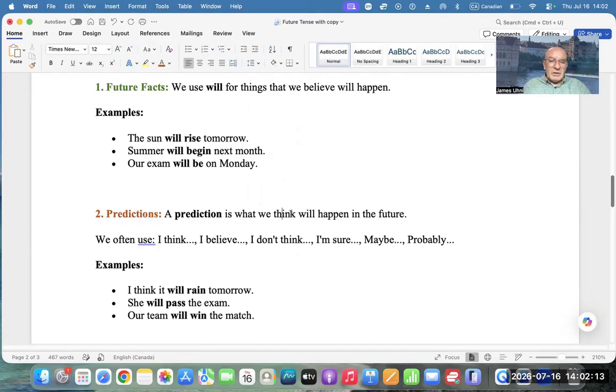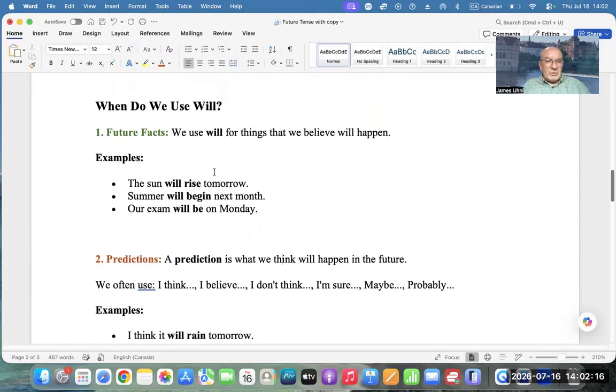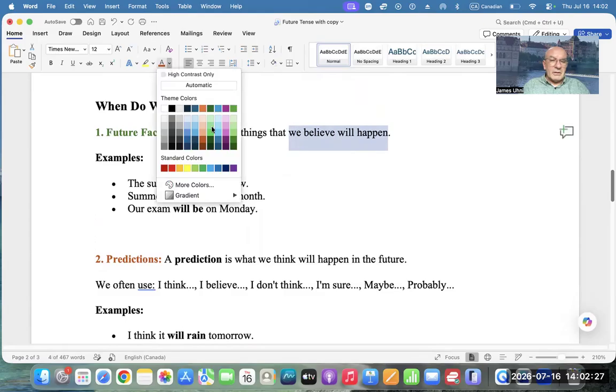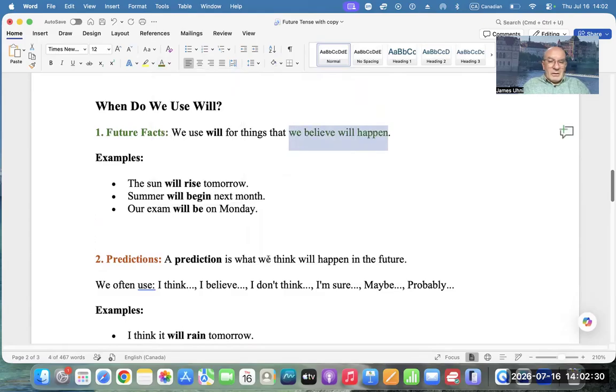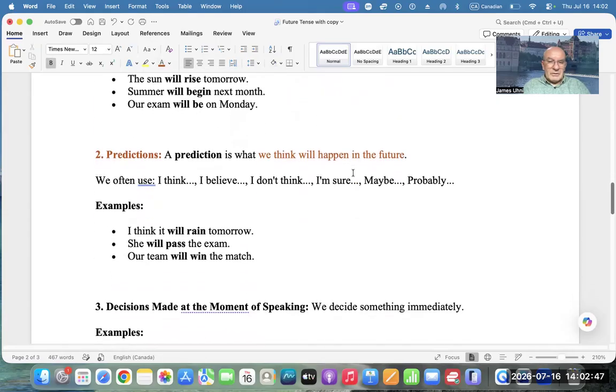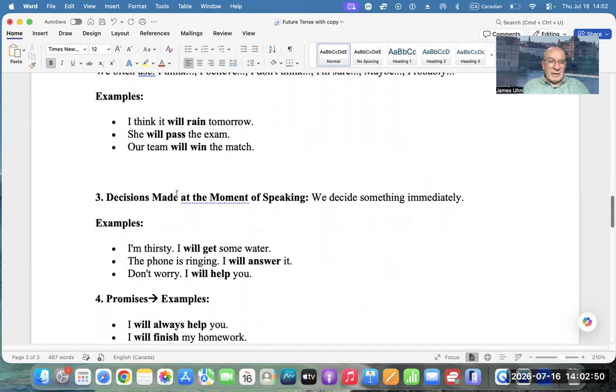So predictions are what we think, and future facts are what we believe will happen. So let's make it again green. And here we think, that is in the future, that will be in brown. As you can see, it slightly differs.